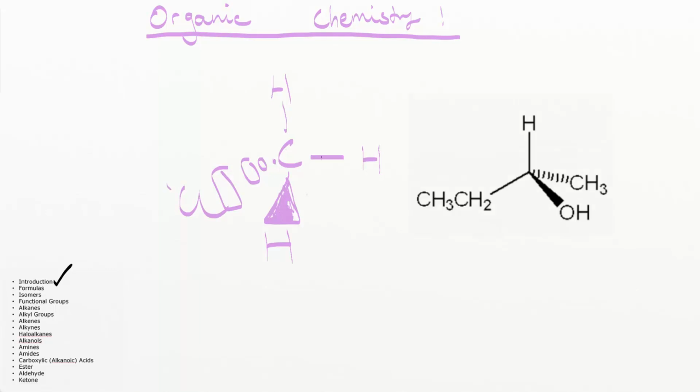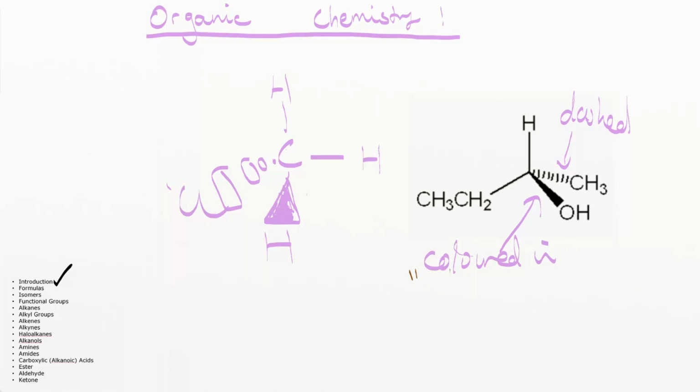Over here you can see that we've got a picture up. It isn't exactly the same one as before, but we can see our filled in wedge and then our dashed wedge. When you see these wedges, remember that the colored in wedge is coming towards you.